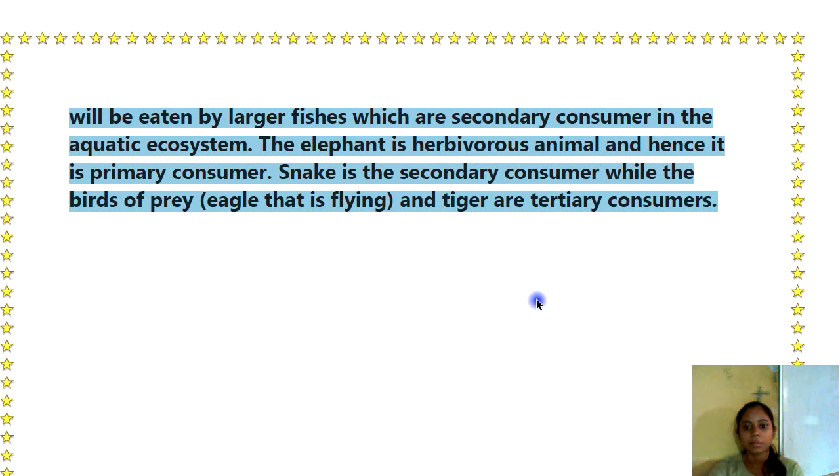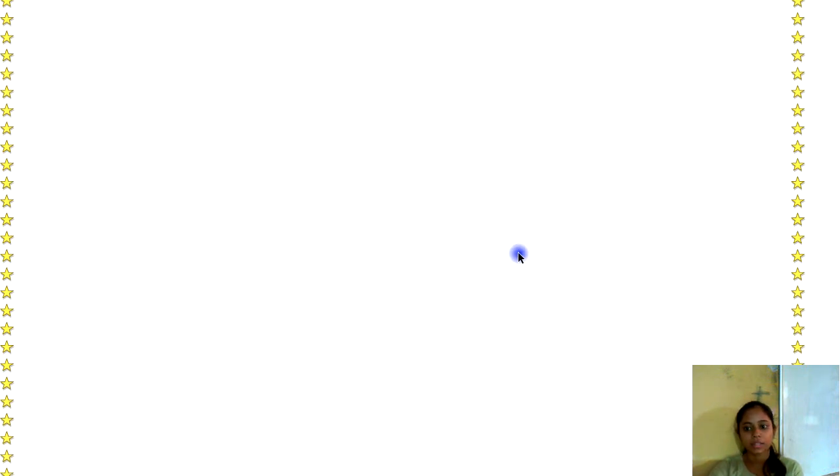The elephant is a herbivorous animal and hence it is a primary consumer. Snake is the secondary consumer, while the birds of prey, eagle that is flying, and tiger are tertiary consumers.